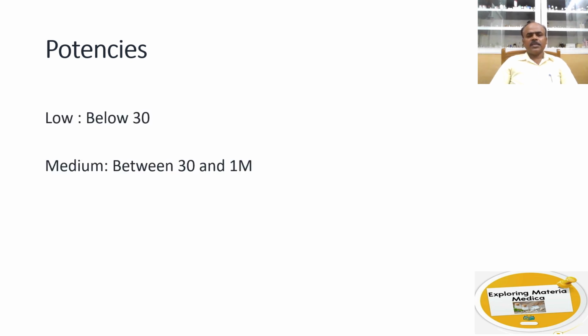So now let us know the broad classification of the potencies. The potencies are called low if they are below 30, they are called medium if they are between 30 and 1M, and they are called high if they are above 1M.